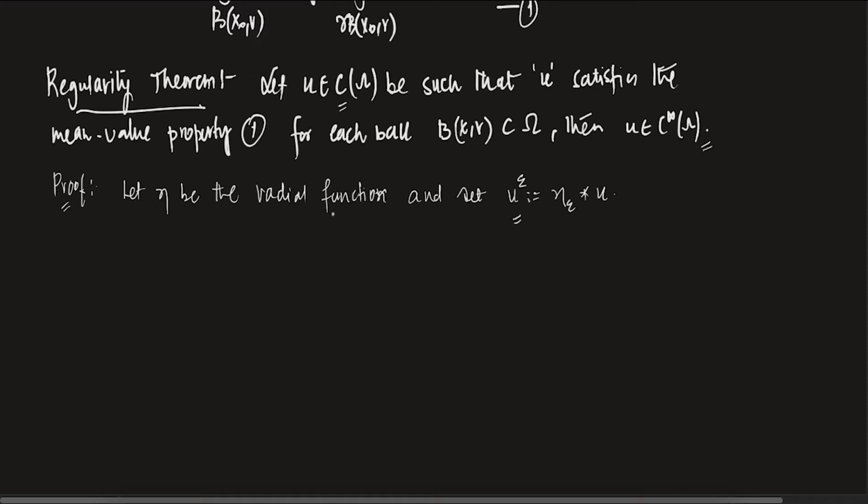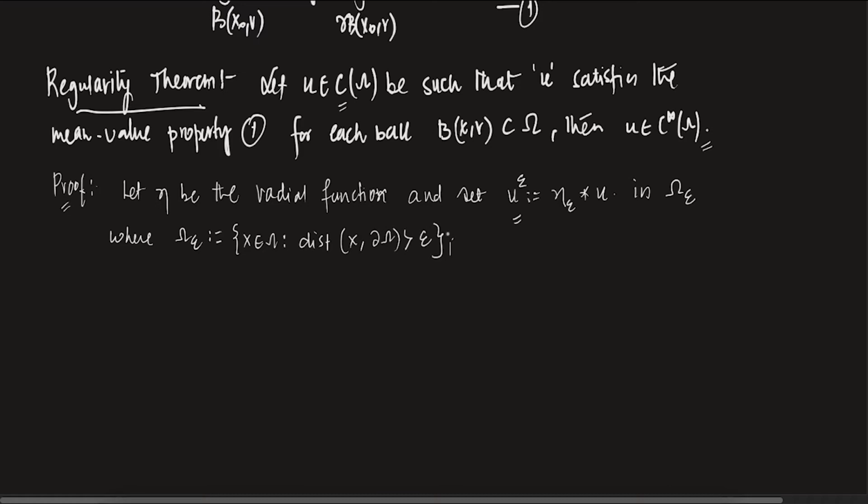So what we are doing is mollifying u in omega epsilon, where omega epsilon is the set of all those x in omega such that the distance between x and the boundary of omega is greater than epsilon.